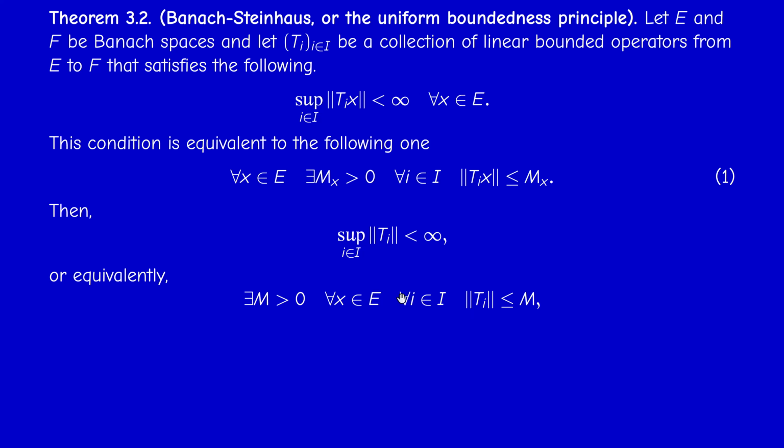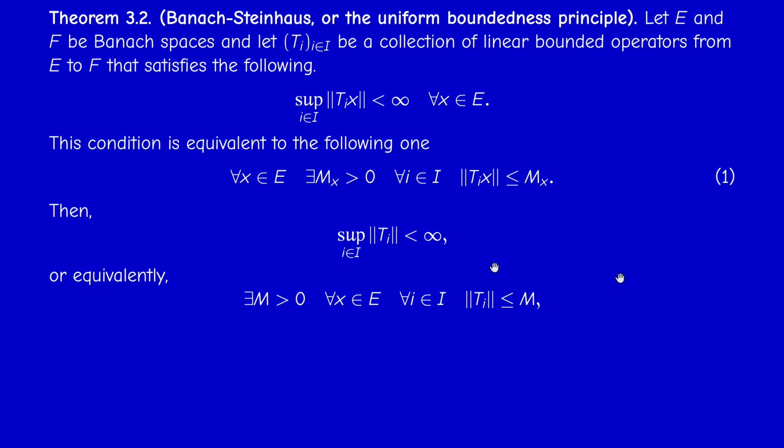So note the difference between the assumption and the conclusion. Usually, of course, the conclusion implies the assumption, but the theorem states something non-trivial: that if this is true, then this is true. We had to put several assumptions: that we have linear bounded maps, and we have Banach spaces. If you just consider an arbitrary collection of maps between two metric spaces or even Banach spaces, the conclusion need not hold. So try to give a counterexample, actually.